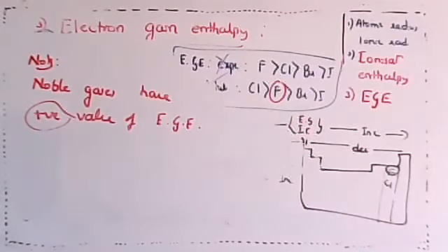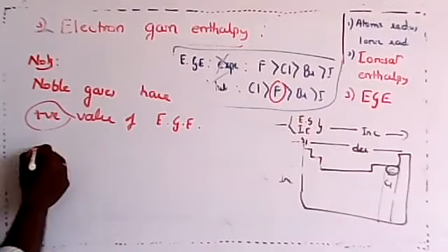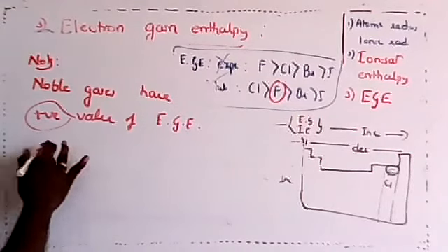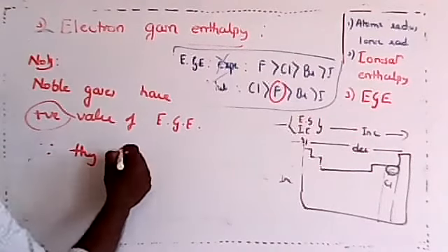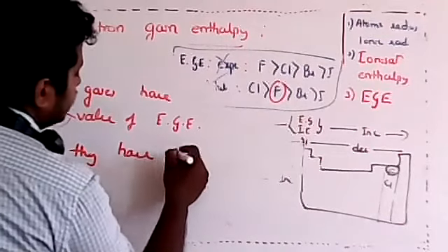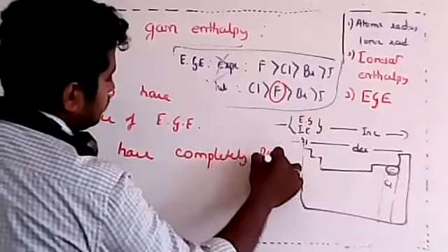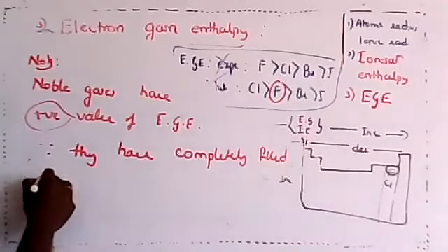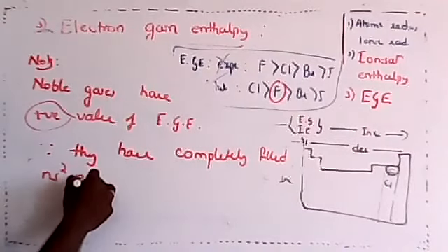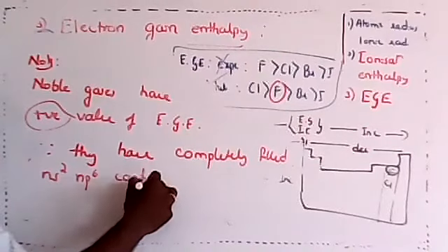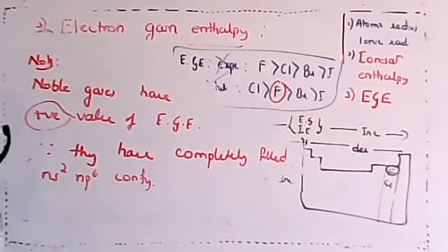They are more stable because of what? Yes, Ruchita, it is because they have completely filled ns2 and np6 configuration. Therefore, yes, energy is needed.